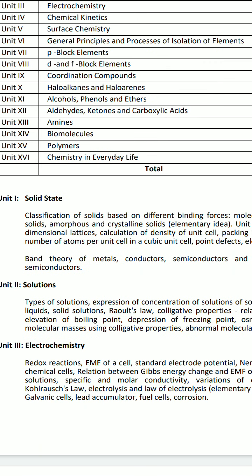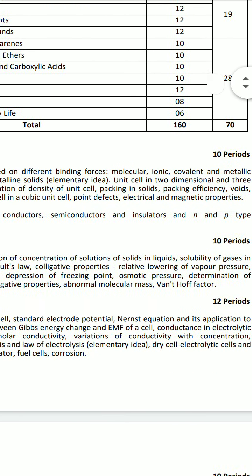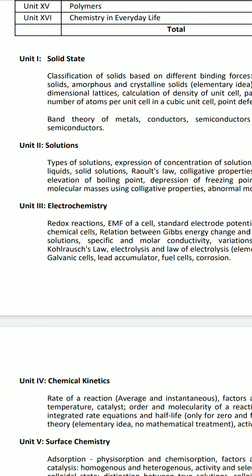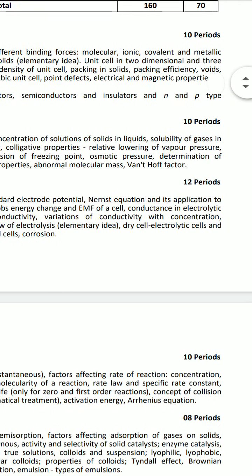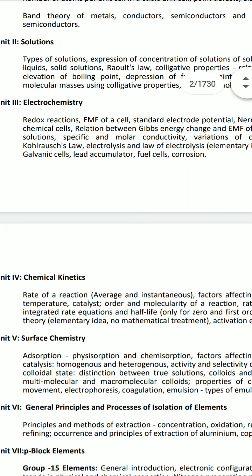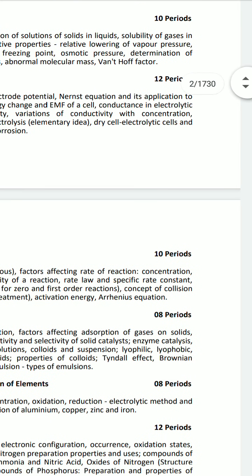Now, the different contents and subtopics of the chapters. Solid state: first topic, classification of solids based on different bonding, and others, total 10 periods. After that, the solution chapter: types of solution, expression of concentration of the solution, 10 periods. Now, electrochemistry: cell potential, Kohlrausch's law, Nernst equation, Faraday's law, and 12 periods.